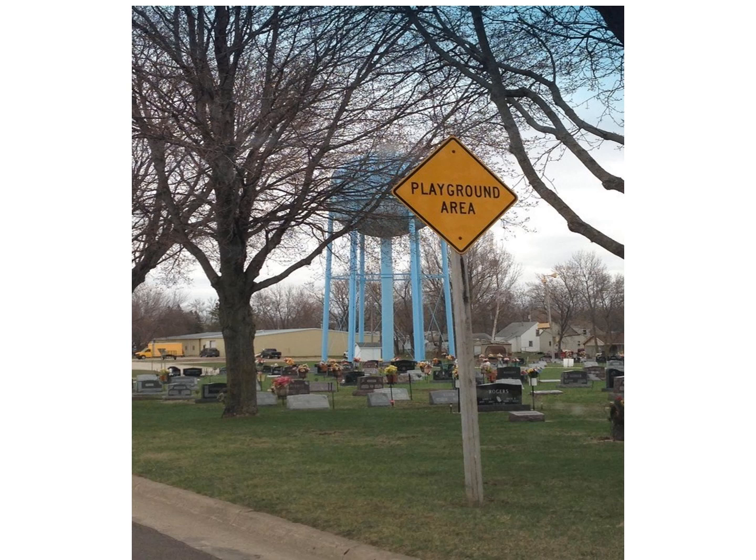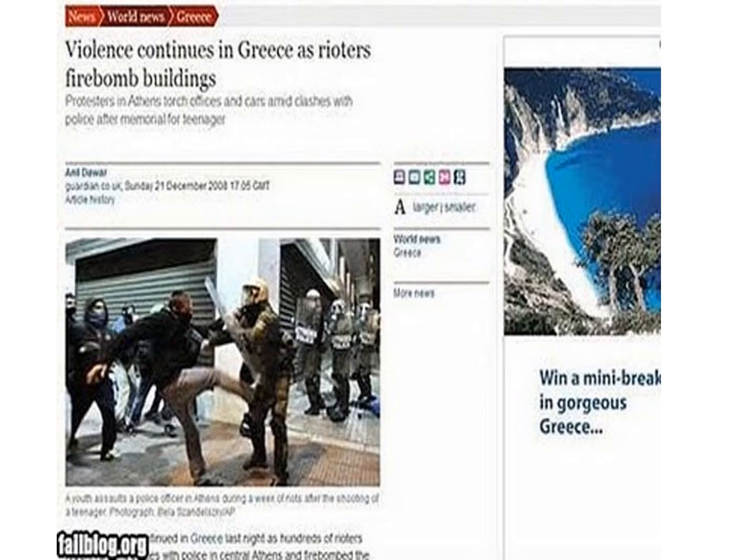Completely bad. Violence continues in Greece, and a mini break in gorgeous Greece. Both are signs of a good design. But the issue is their placing is inappropriate. You are talking about violence and at the same time you are offering a break in Greece. So if they put the break advertisement some other place, it would have more impact than now.